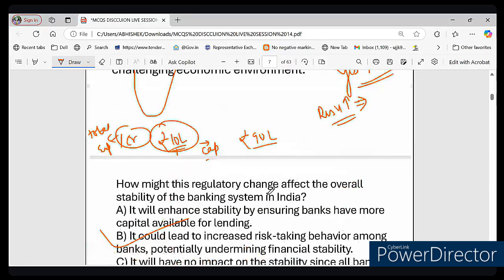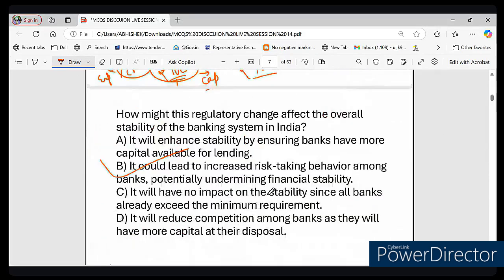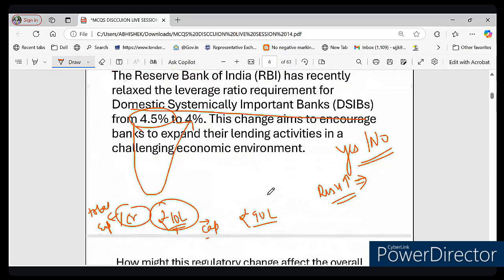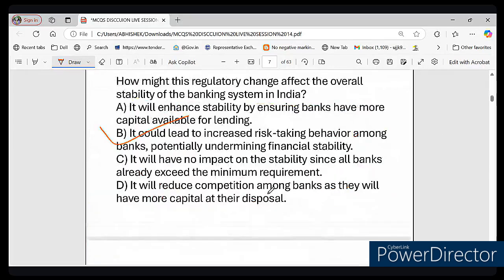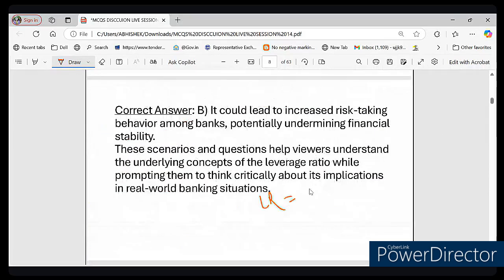So what we learned from this question is that the leverage ratio controls how much a bank can lend compared to its own capital. The leverage ratio formula is Tier 1 capital upon total exposure, right? RBI has relaxed this rule from 4.5 to 4% to help banks lend more.